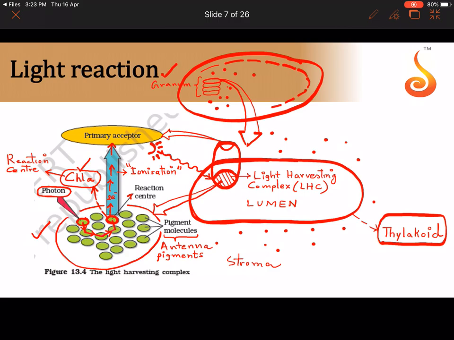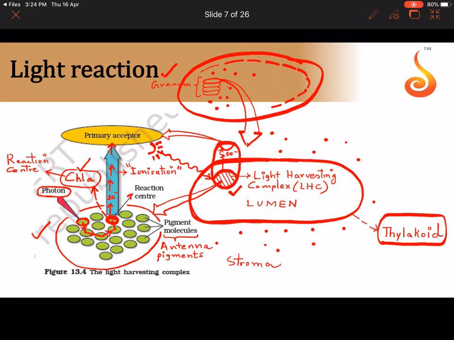Okay, so the electrons released by the chlorophyll A molecule, say I'm showing here, two electrons are picked up by the primary acceptor molecule that is sitting inside this complex. Where is this complex present? This complex is present in the membrane of the thylakoid. Is that clear? So I told you in the membrane of the thylakoid there is a complex. Within that I showed you a circular area. What is that circular area called? Light harvesting complex. We have magnified the light harvesting complex here. The central pigment in the light harvesting complex is chlorophyll A. It is called the reaction center.